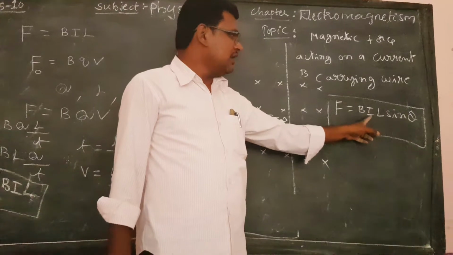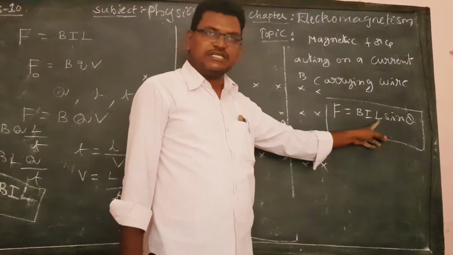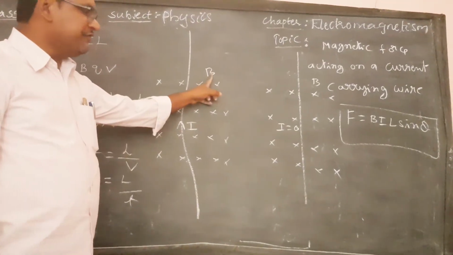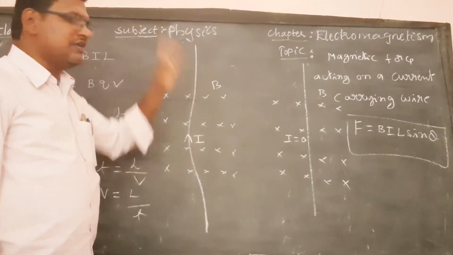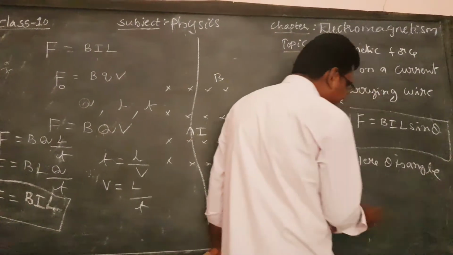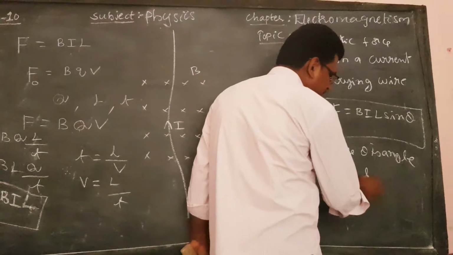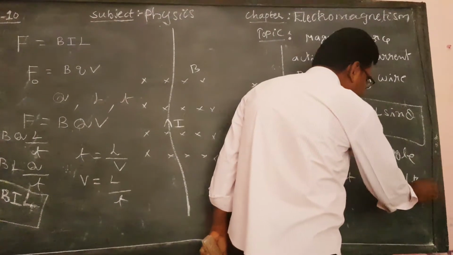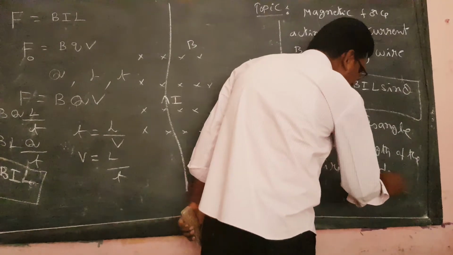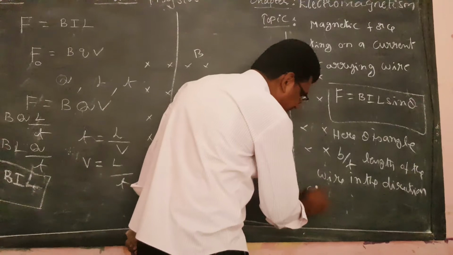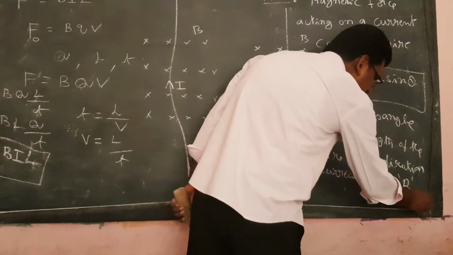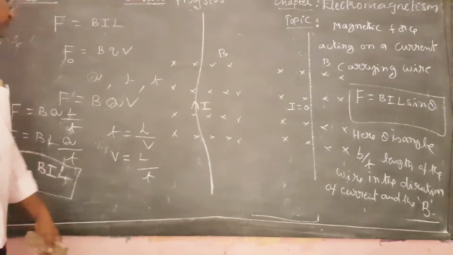Here B is the magnetic field, I is the flow of current, L is the length of the wire present in the magnetic field, and theta is the angle between the magnetic field and the length of the wire in the direction of current. F equals BIL sin theta.